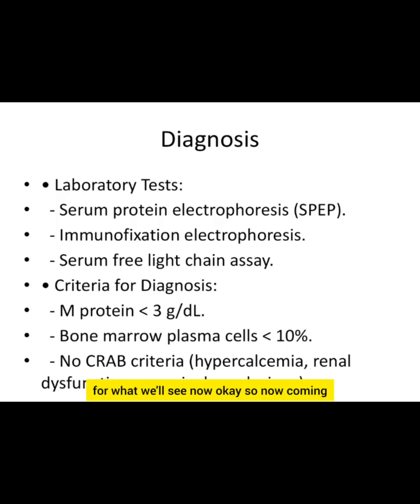Now coming to the criteria for the diagnosis of MGUS. Serum M protein less than 3 gram per deciliter. Next is bone marrow plasma cells less than 10%. Usually in multiple myeloma we'll get plasma cells more than 60%, but here it is less than 10%, right? And no CRAB criteria should be positive, like there should be no hypercalcemia, no renal dysfunction, no anemia, and no bone lesions. This is the diagnostic criteria, 3 points.